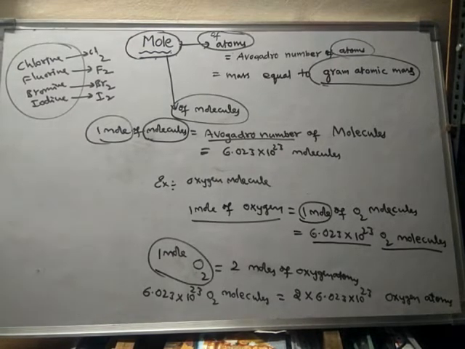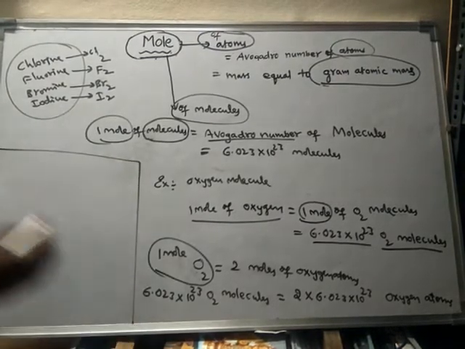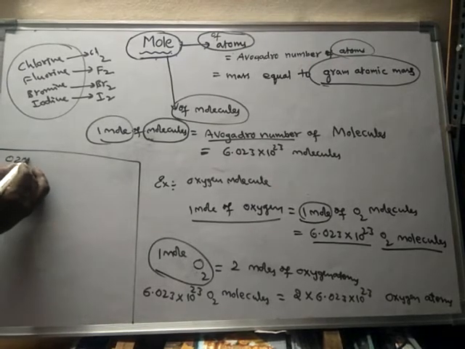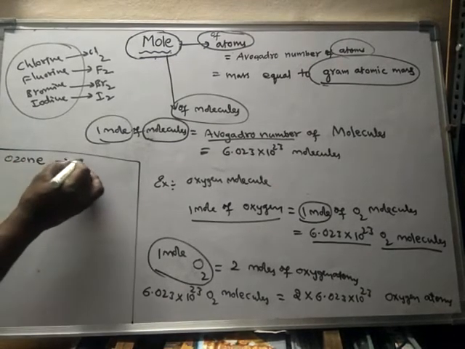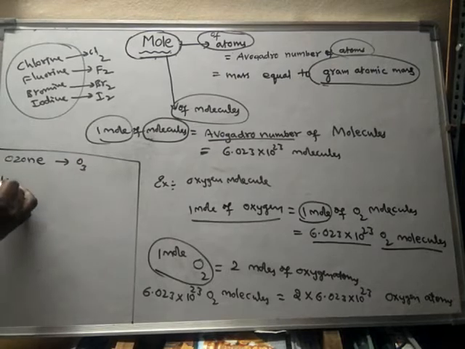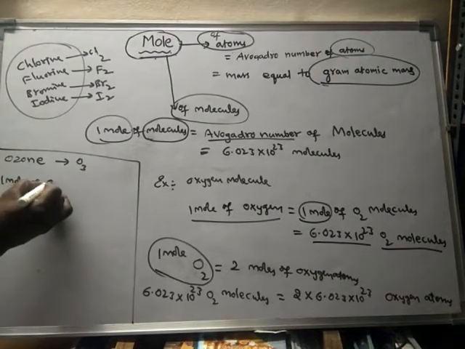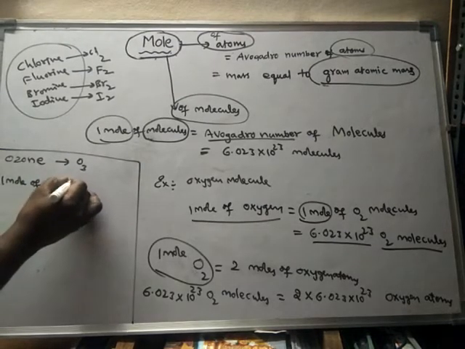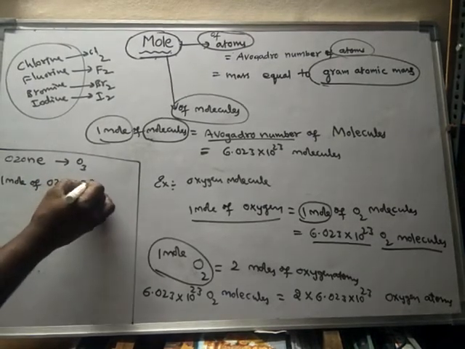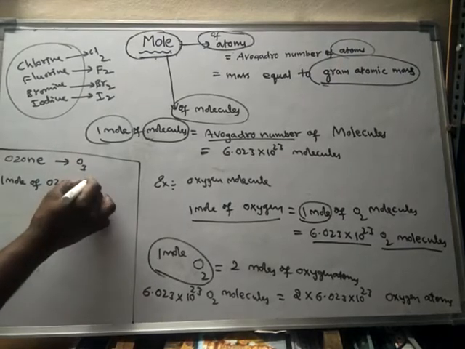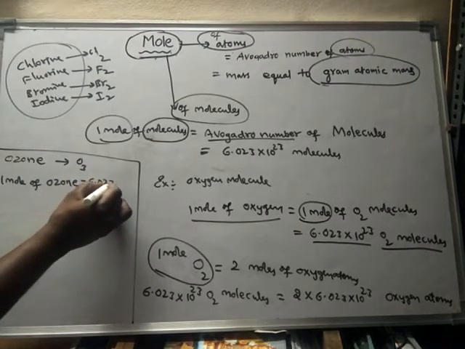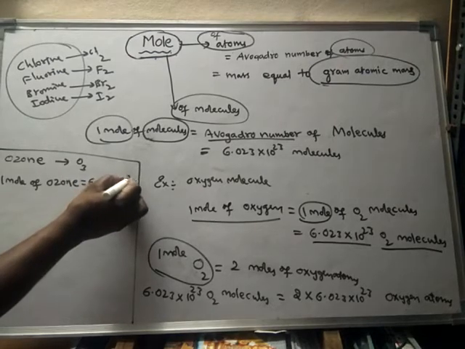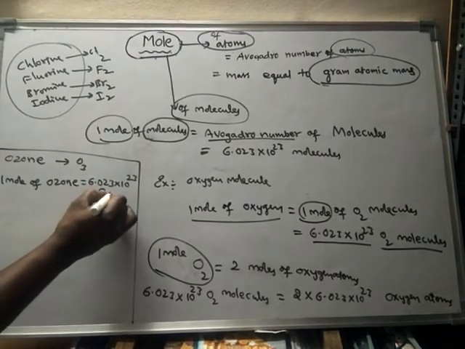Okay, let us take another example. Ozone molecule. What is the formula of ozone? O3. 1 mole of ozone is equal to 6.023 into 10 to the power of 23 O3 molecules.